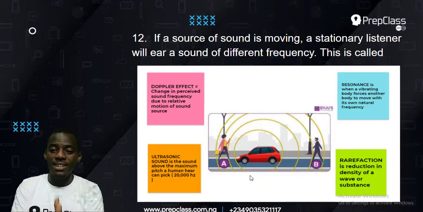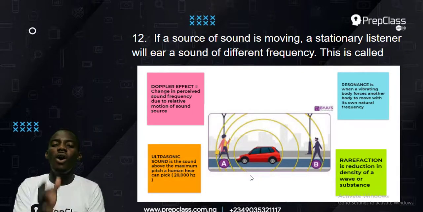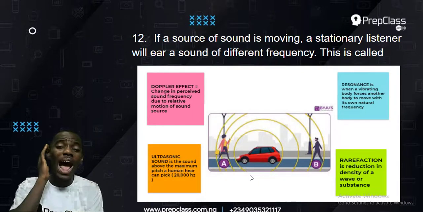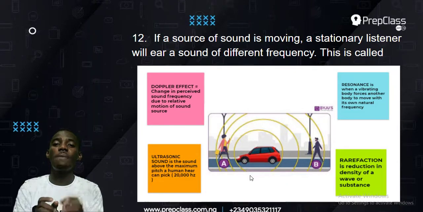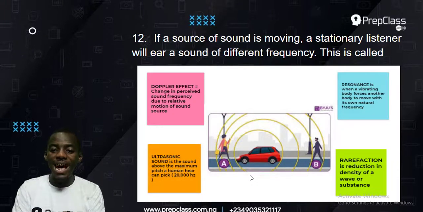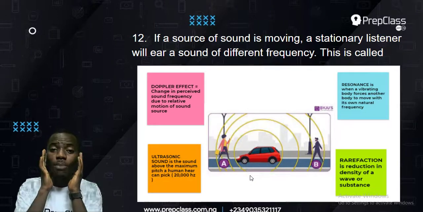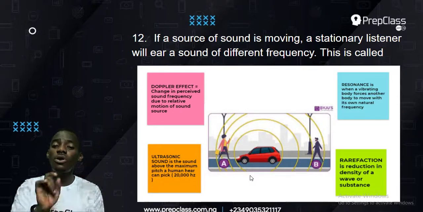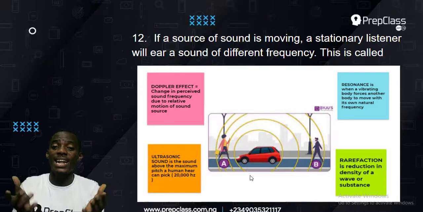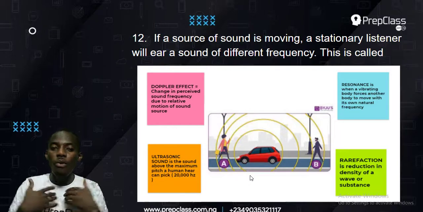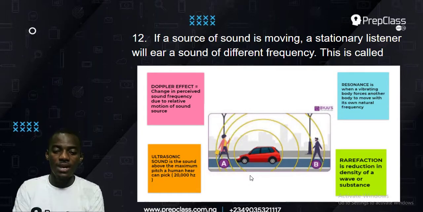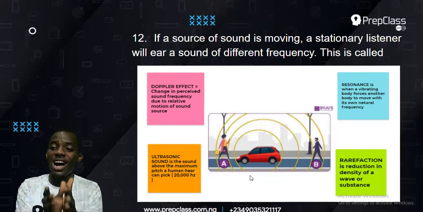Okay, so that's resonance. Then let's talk about ultrasonic sound. Ultrasonic sound is sound that is too high for the human ear to pick up. The human ear can only hear sound between 20 and 20,000 Hz. Any sound above 20,000 Hz is too high for the human ear to hear, and that is called ultrasonic sound. Animals like dogs and cats can hear ultrasonic sound, but we can't. So that's ultrasonic sound, and that's not the answer to the question.